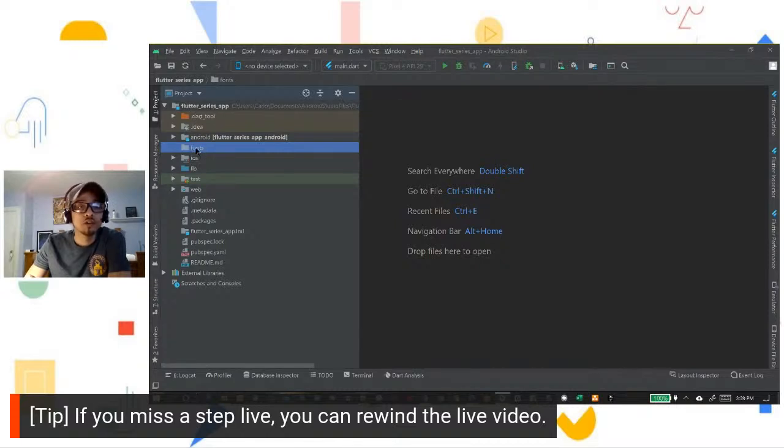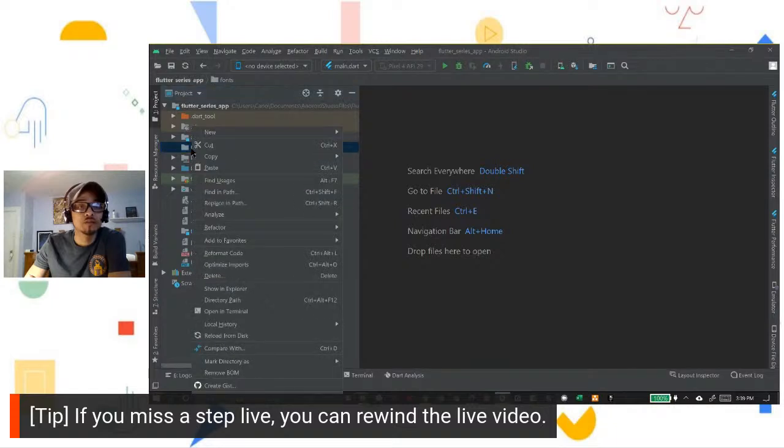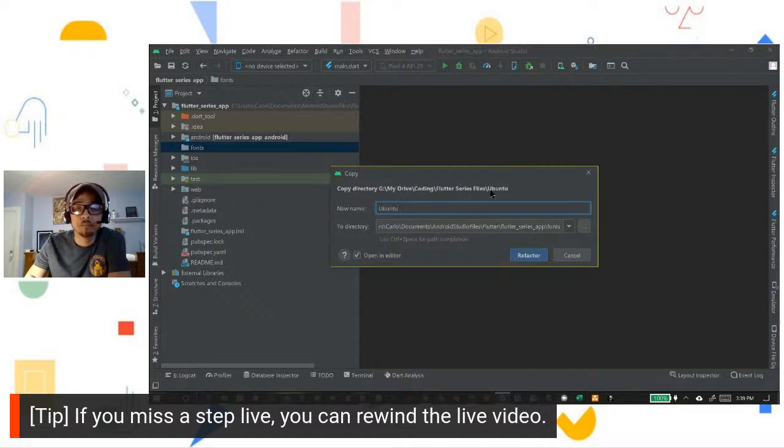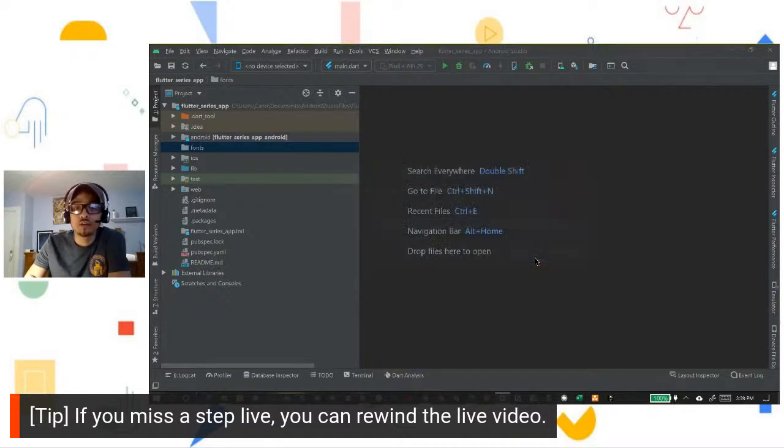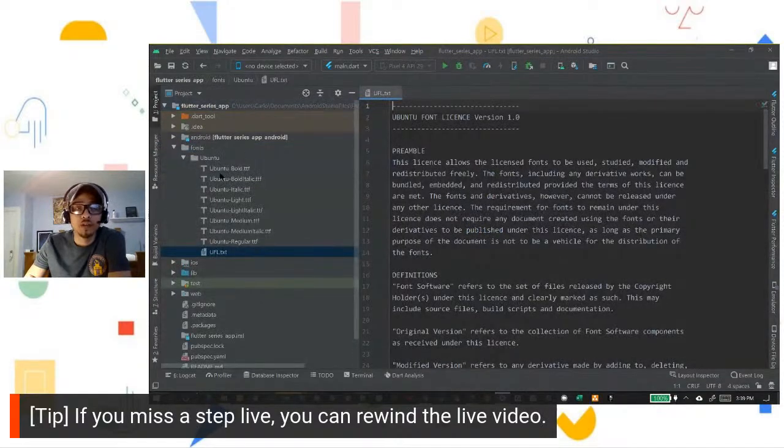So then, like I said, create the directory in there called fonts. And then in fonts, we're going to right click and we're just going to paste because we had already copied from our folder window. And we're going to click refactor. It's going to bring in those fonts right there.